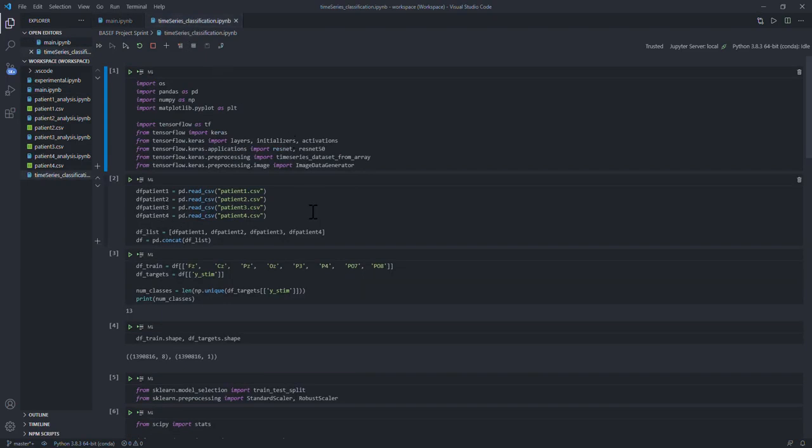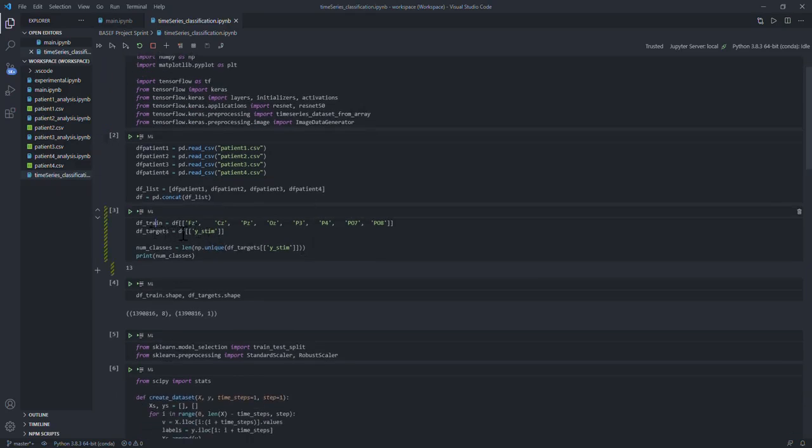Our next model is a time series classification model. We computed it by concatenating 4 data sets of the 8 patients evaluated, since all of them had similar trends, like I stated in our previous autoencoder model. For the training features, we evaluated 8 channels, which were the 8 channels as analyzed in the autoencoder model, which had EEG values from 8 different coordinates of electrodes on the surface of the brain of the 4 patients. They were merged and correctly indexed, so we can analyze them on a time series basis.